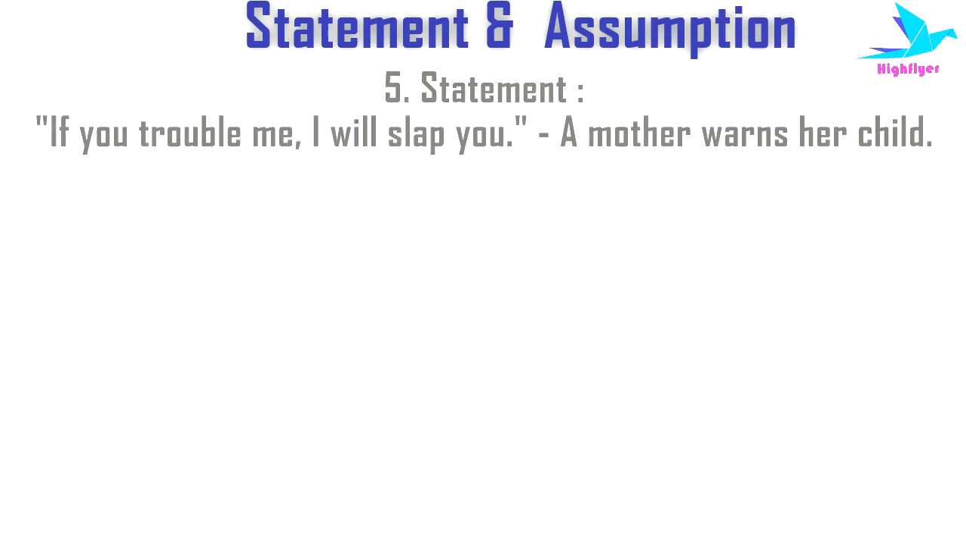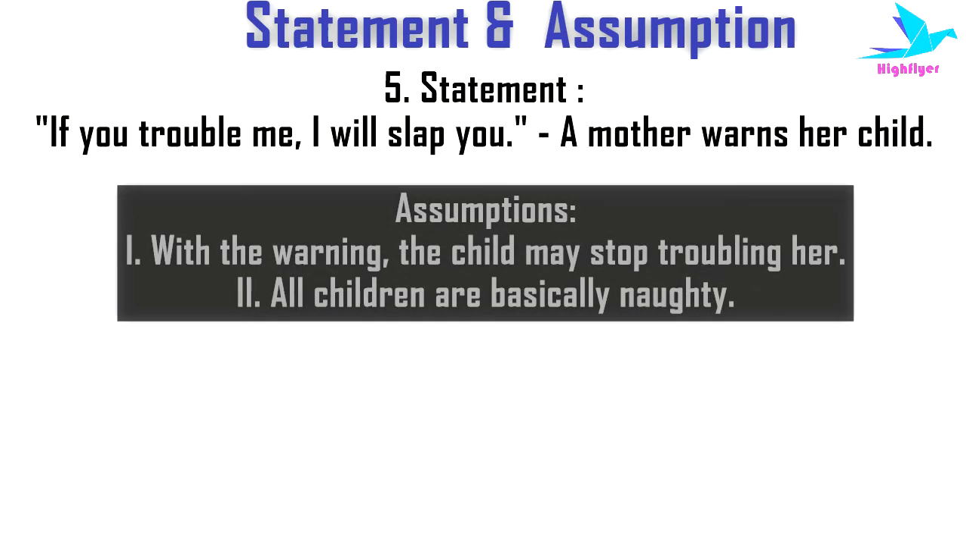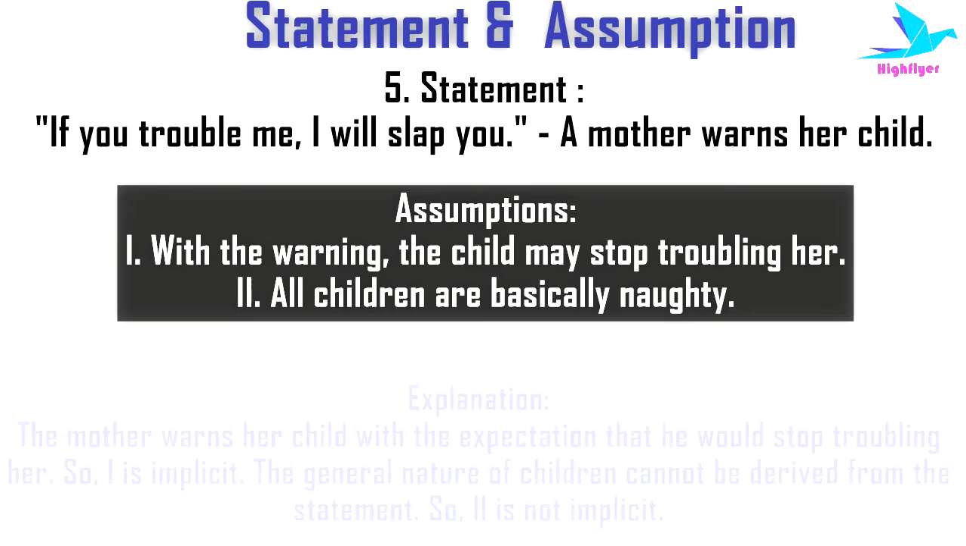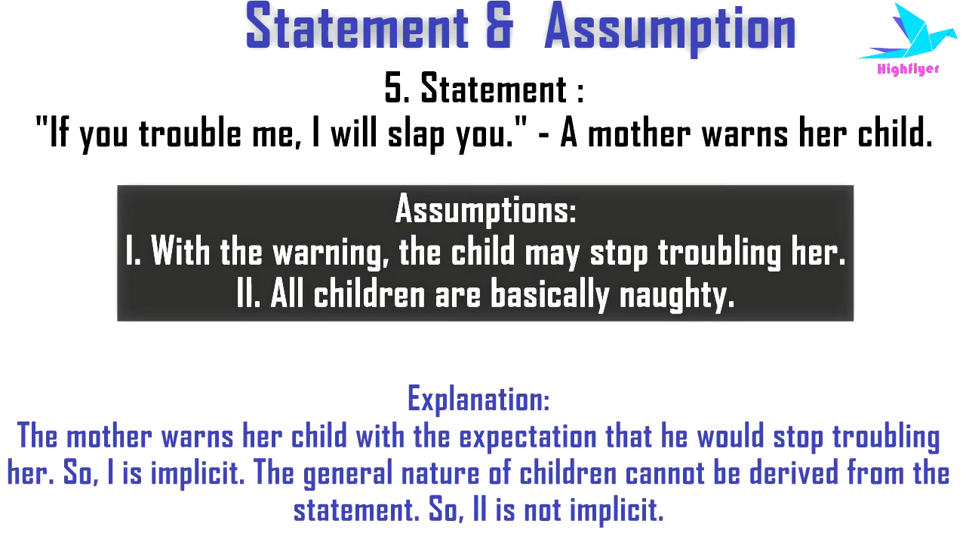Next example. Here the statement is, if you trouble me, I will slap you, a mother warns her child. Now the first assumption is, with the warning, the child may stop troubling her. Now this gives a solid reason of why the mother is trying to warn her child. So the assumption is implicit. Then the next assumption says, all children are basically naughty. Now in the statement, we are talking about only one child and her mother. We are not talking about all children. So this assumption is non-implicit.